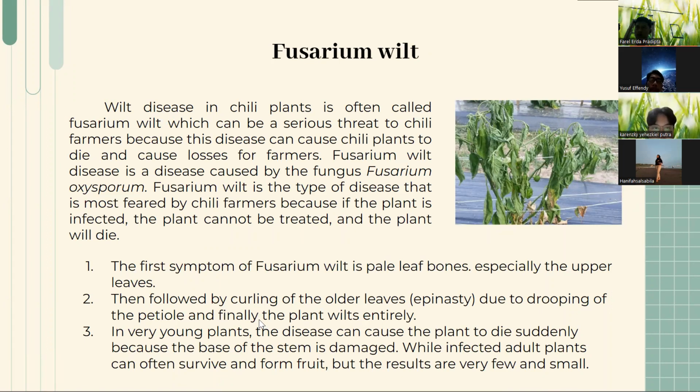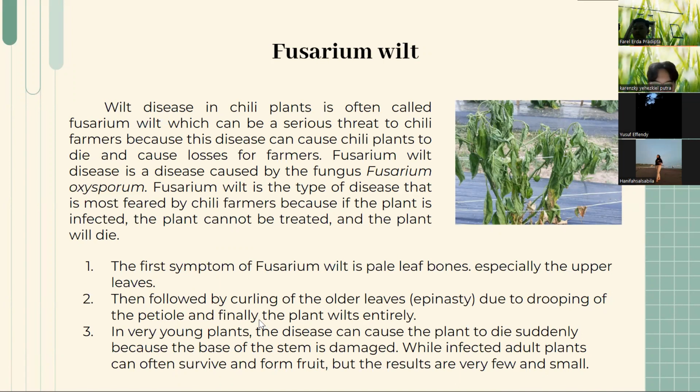The first one is Fusarium wilt. Wilt disease in chili plants is often called Fusarium wilt, which can be a serious threat to chili farmers because this disease can cause chili plants to die and cause losses for farmers. Fusarium wilt is a disease caused by the fungus Fusarium oxysporum. It is the type of disease most feared by chili farmers because if the plant is infected, it cannot be treated and will die.